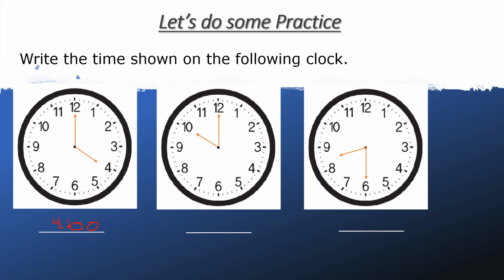So it is 4 o'clock. I'm not telling if it is AM or PM because it could be 4 AM in the morning. It could also be 4 PM, which is afternoon.